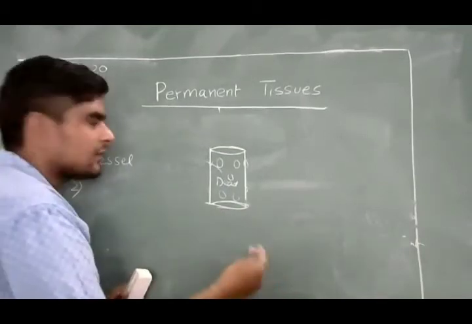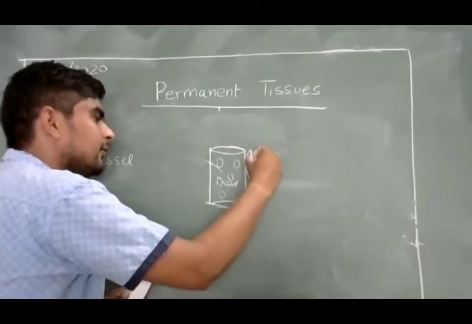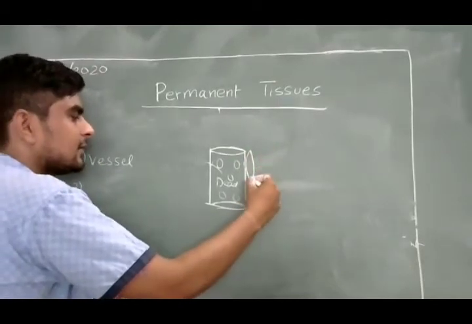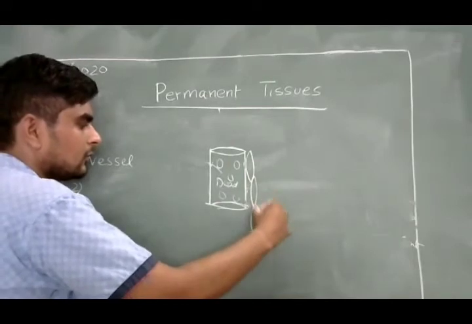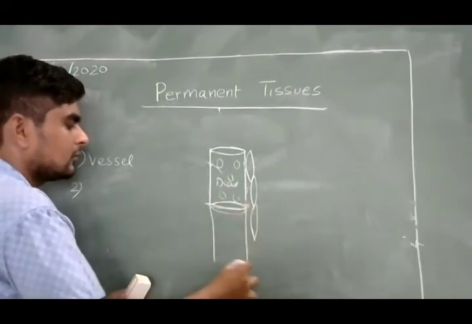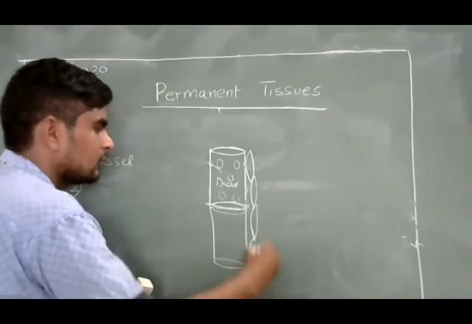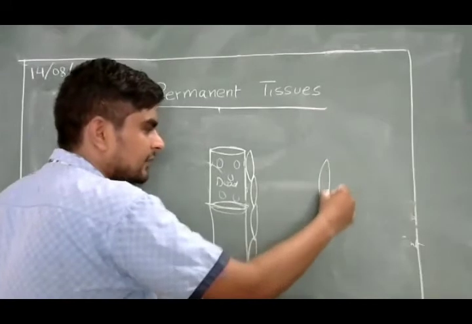There is another kind of cell. Those cells are like this, elongated, shorter than vessels. There will be another one. This single cell is kind of like this.